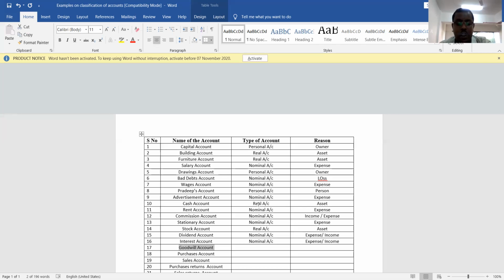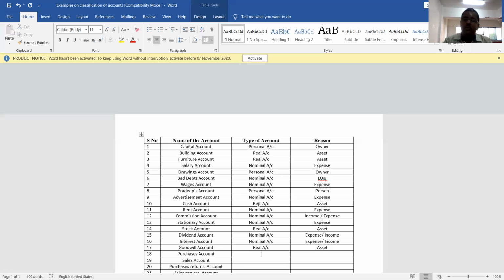Next one is goodwill account. What is goodwill? The name and fame, intangible assets of the firm. Name, fame, reputation of the firm is called as goodwill. So goodwill is always considered as an asset. Since it is an asset, which account? It is a real account. There is an account called intangible real account, that is goodwill account. Properties, assets of the firm. Okay, let us move to next account, the 18th one, purchases account.